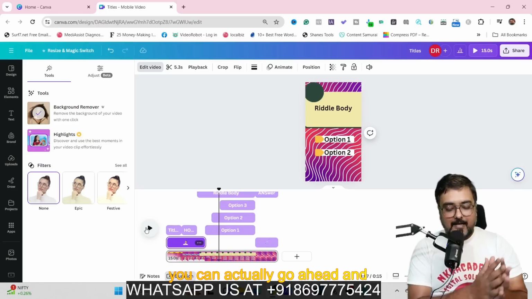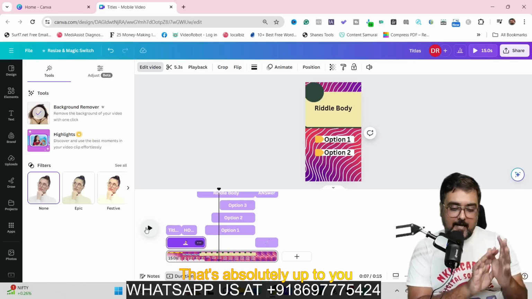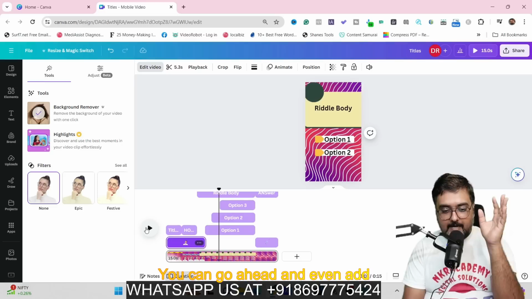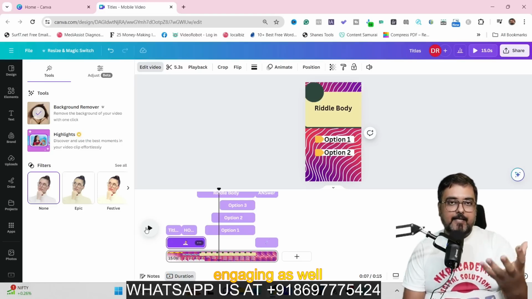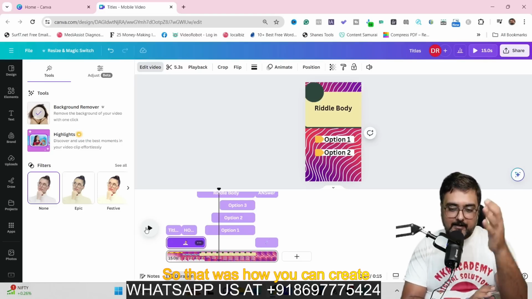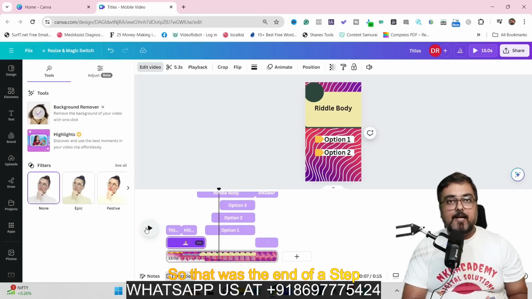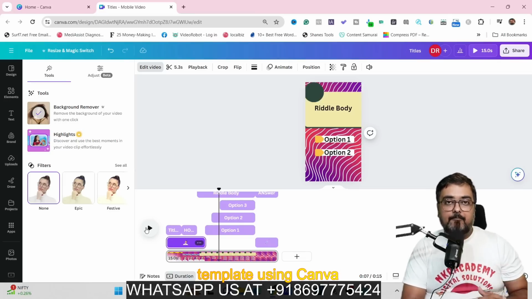Right? So in this way, you can actually go ahead and make the changes. That's absolutely up to you. You can go ahead and even add a timer to it and make it more engaging as well. So that was how you can create this template. So that was the end of step 2, which is actually creating the template using Canva.